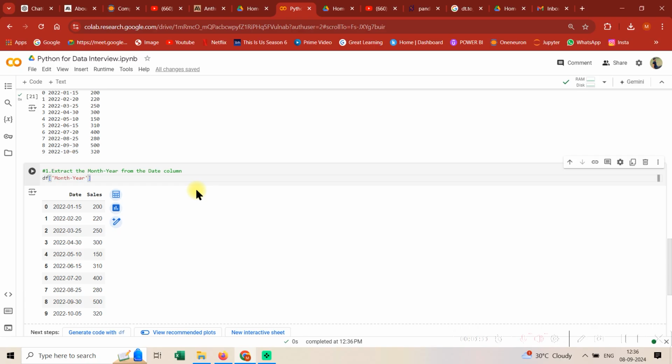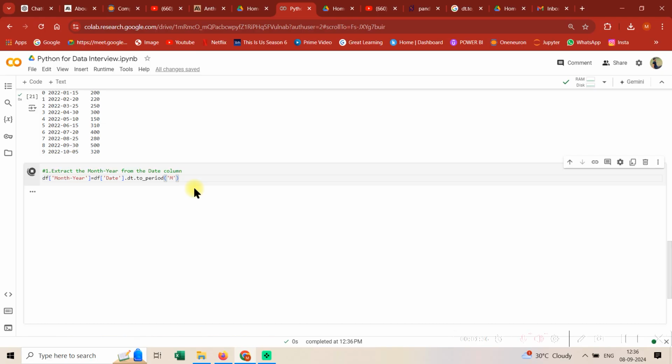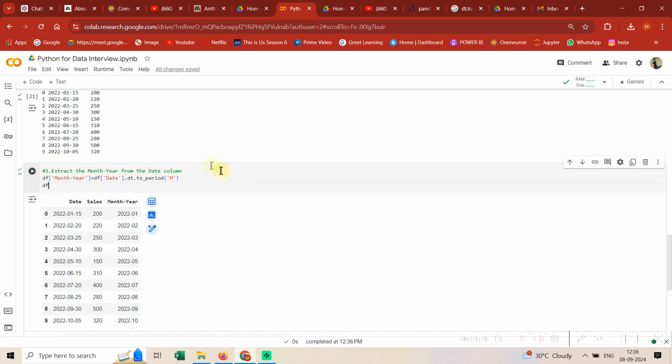Okay, so what we need to do guys is simply we need to play with the date column. Okay, this is clear. So we need df date. Now the function that helps you do this is dt. Okay, dt is dot datetime, and then you can use any of the functions. Okay, so here we need to convert it into a period, to_period, and we need to mention M. So guys, this is how it will get converted. If you would see df now, it will have a month year column.